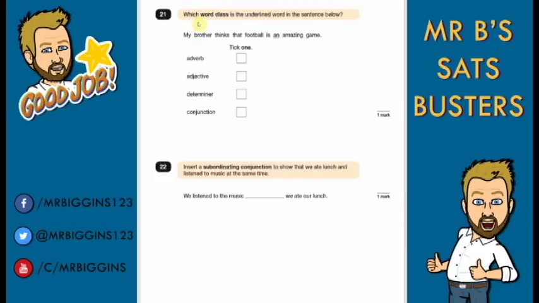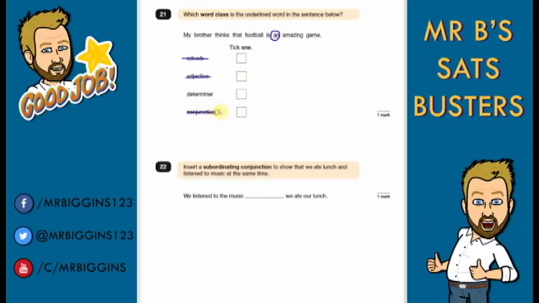Question 21. Which word class is the underlined word in the sentence below? "My brother thinks that football is an amazing game." So we need to see what word class that is. Now, an adverb tells us more about a verb. This word here isn't telling us more about a verb, so it's not that. An adjective tells more about a noun, and it isn't telling us more about a noun. And a conjunction joins two clauses.